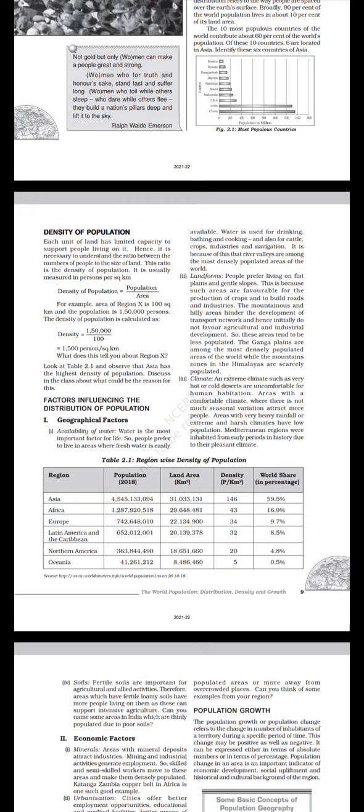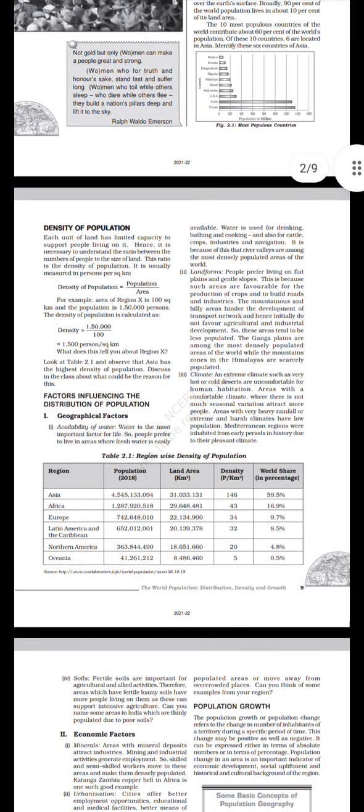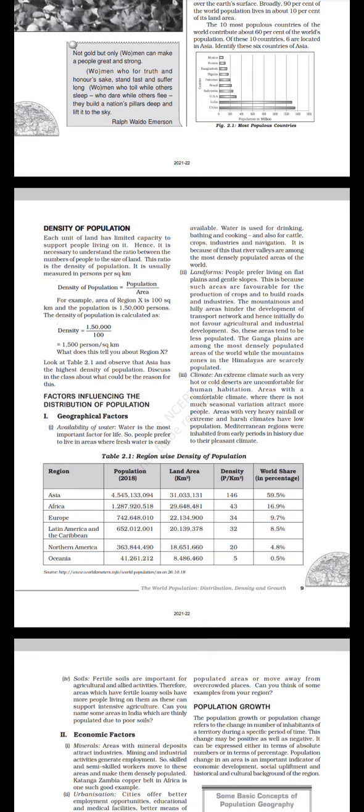Region, population 2017, land area in square kilometer, density per square kilometer, world share in percentage. Asia 4,478,315,164. Land area 31,034,755. Density 144. World share 59.6%. Africa 1,246,504,865. Land area 29,678,687. Density 42. 16.6%. Europe 739,207,742. Land area 22,131,968.